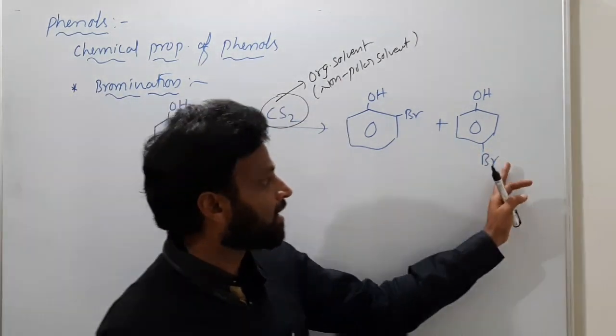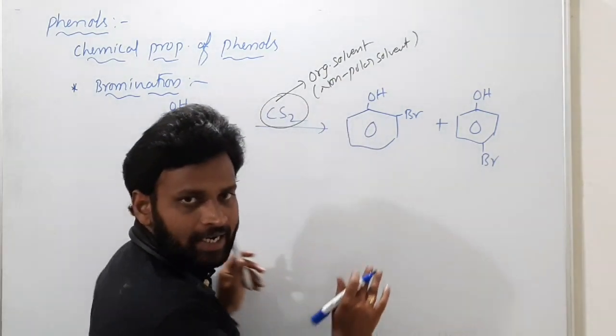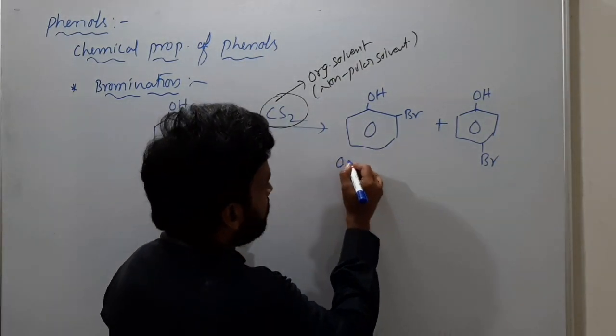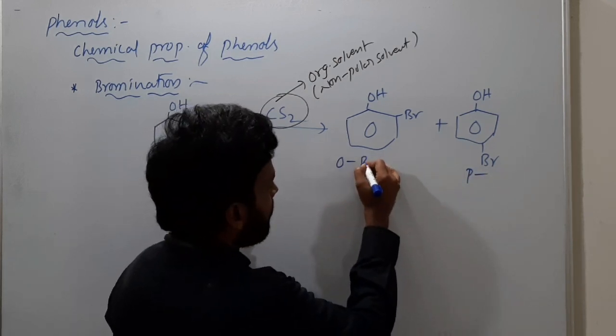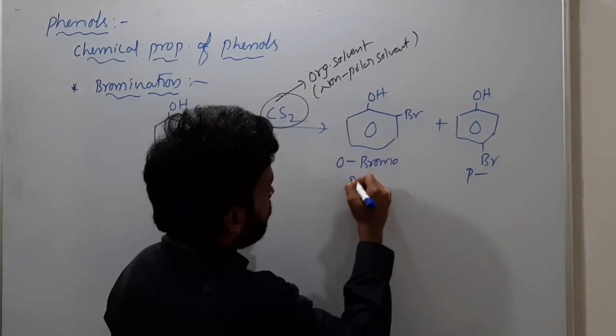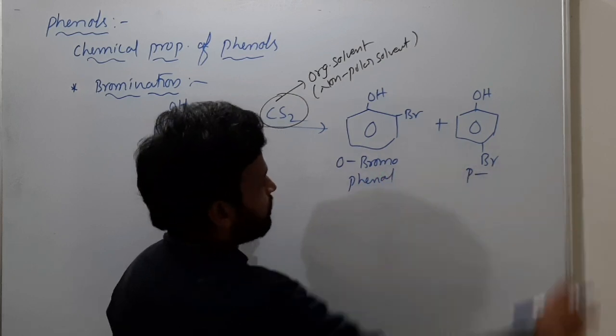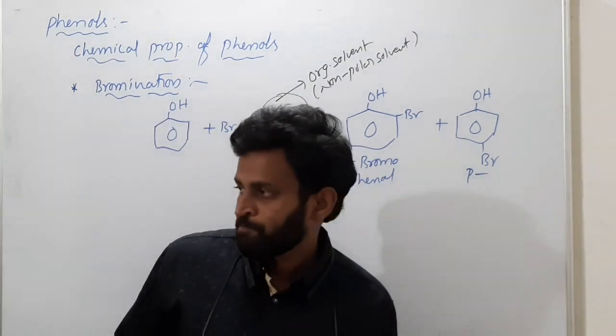2-bromophenol or 4-bromophenol. Ortho bromophenol, para bromophenol. Understanding the names? This is the ortho position and this is para. Ortho bromophenol and this is para bromophenol.